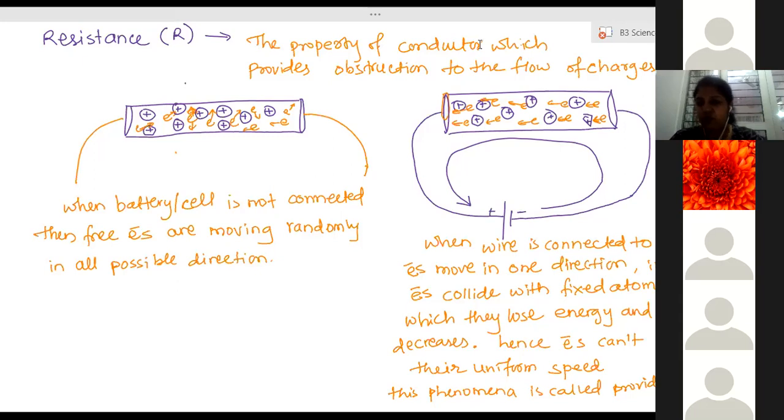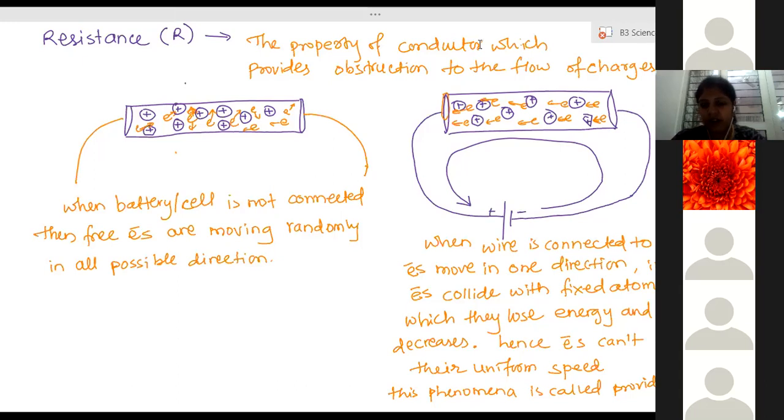Whatever you understood so far is the natural resistance every conductor provides. Artificially, intentionally, we can increase the resistance in the circuit by adding some external devices.